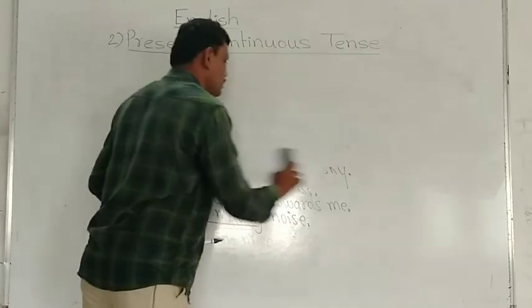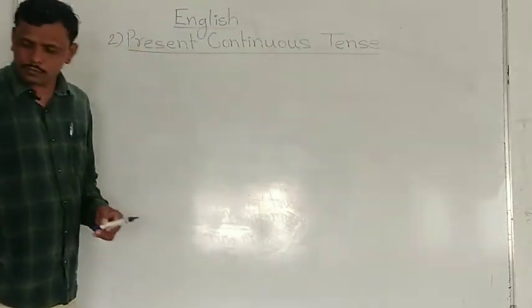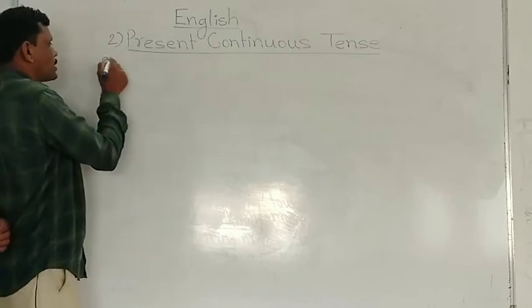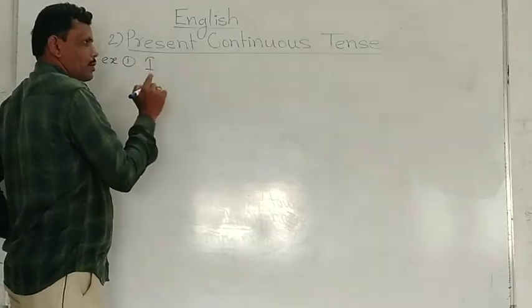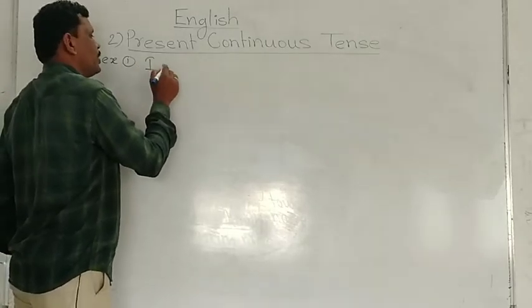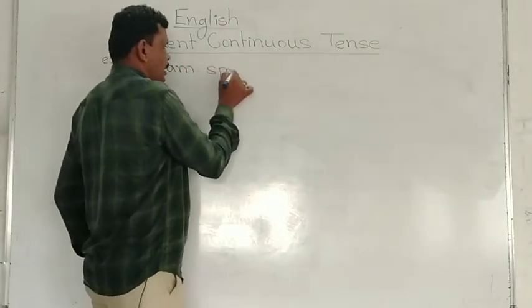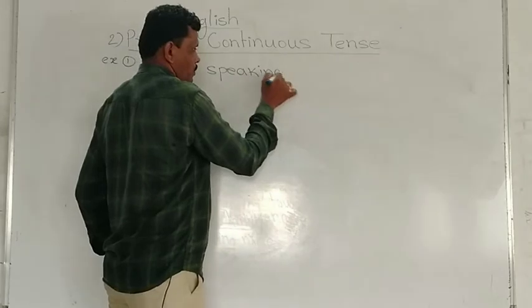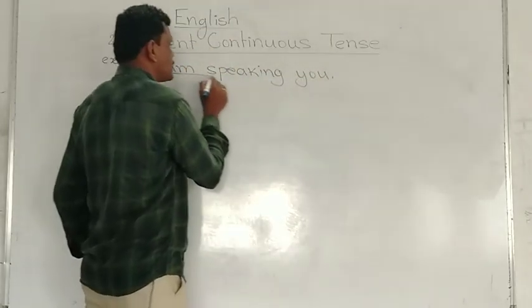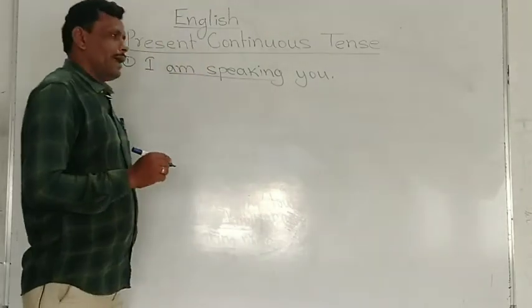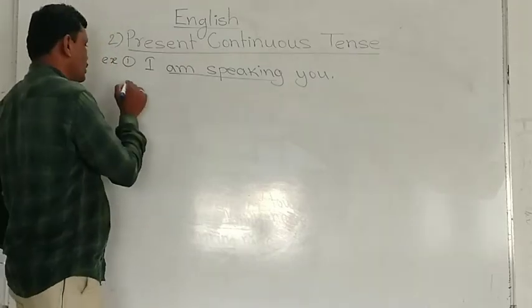See here, examples of present continuous tense. If the subject is I, we have already discussed, after I, we have to use am. I am speaking to you. Here, where is the verb? Am speaking is a verb, and this verb shows present continuous tense.